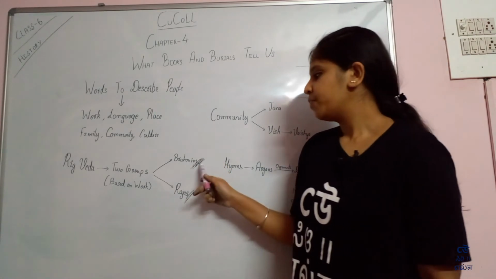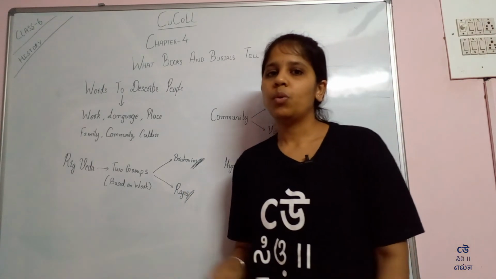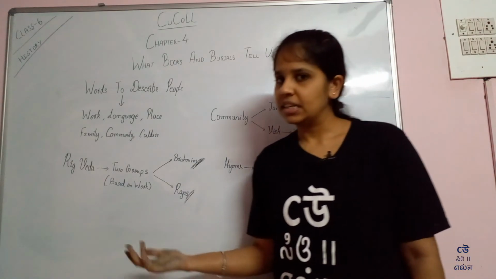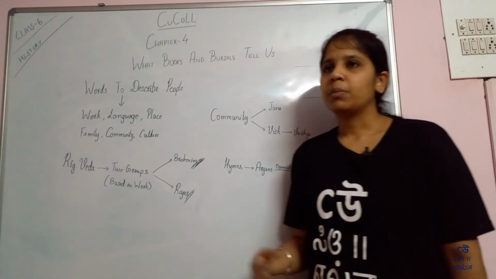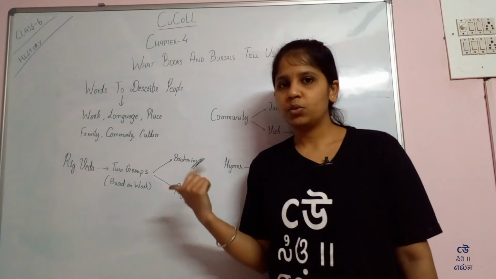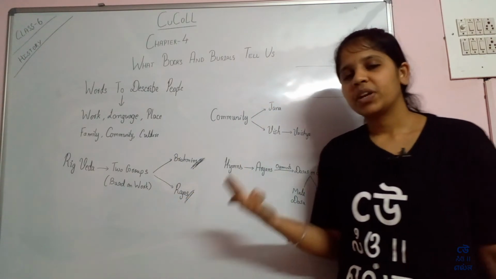The Brahmins were the priests who performed all the rituals, yagnas, and sacrifices, and the Rajas were the leaders of the community who used to protect and fight for the community.